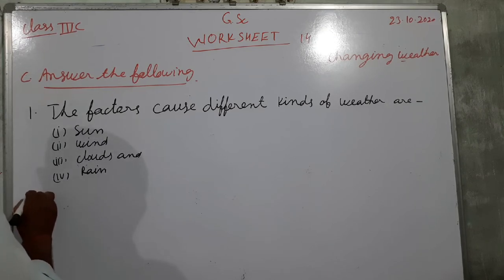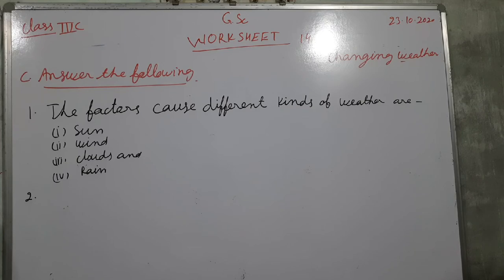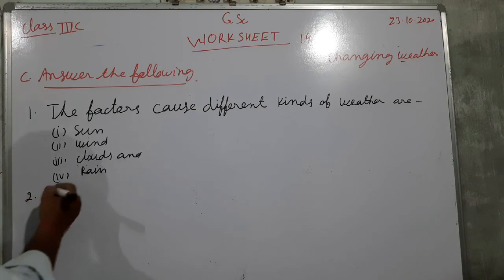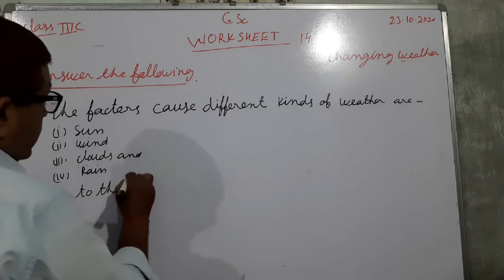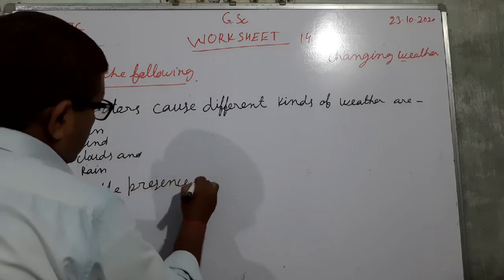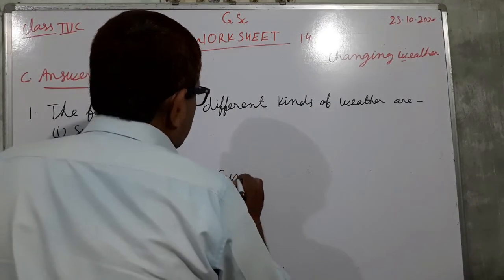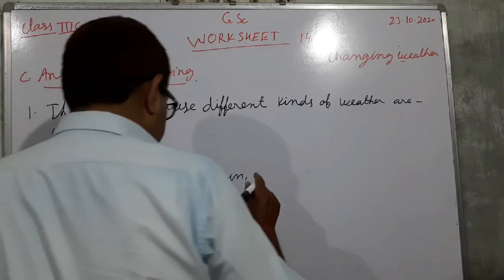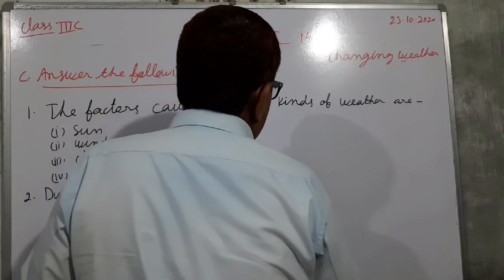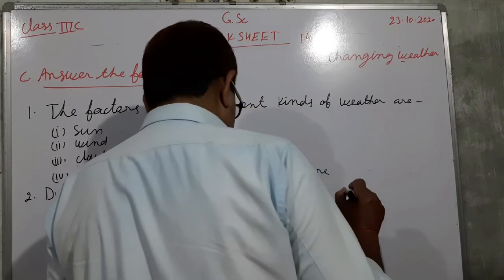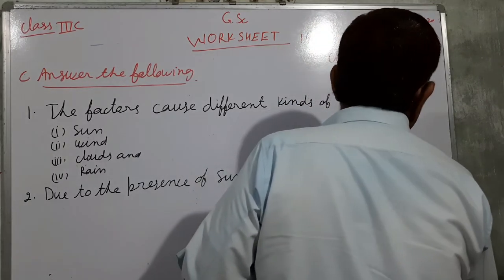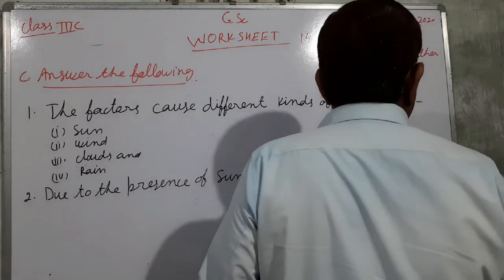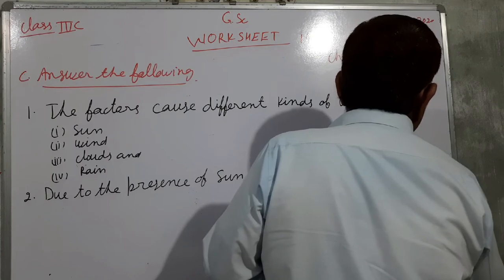Now see the second question. The question is: why are days warmer than nights? So the answer will be: due to the presence of sun, the days are warmer than nights.